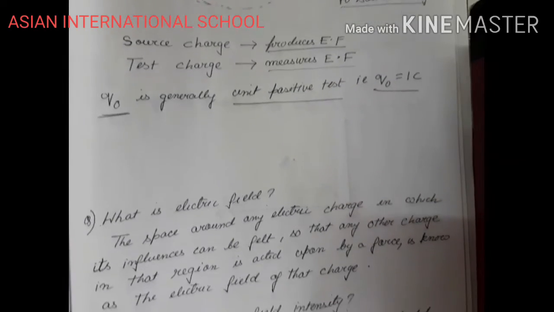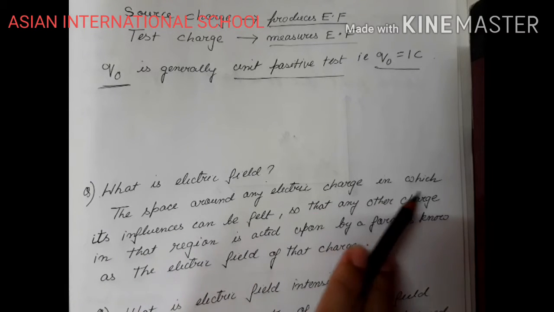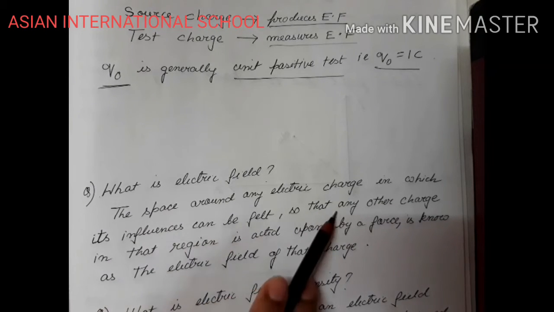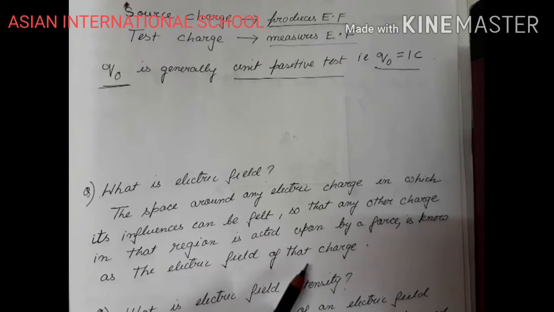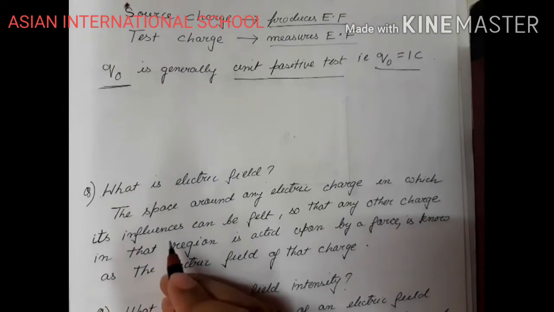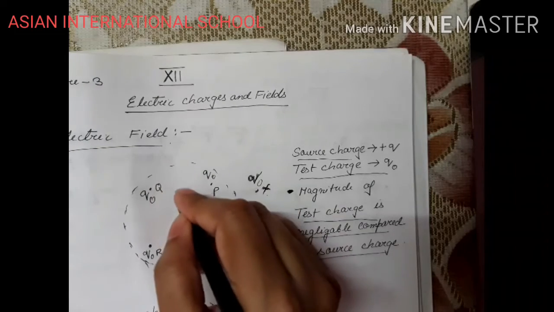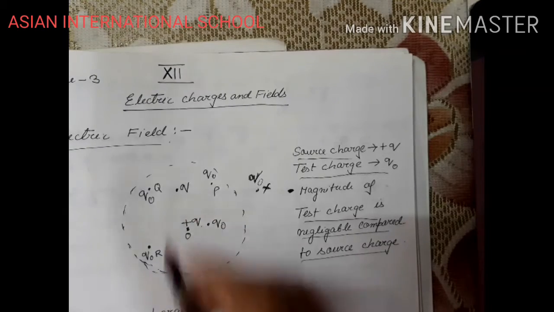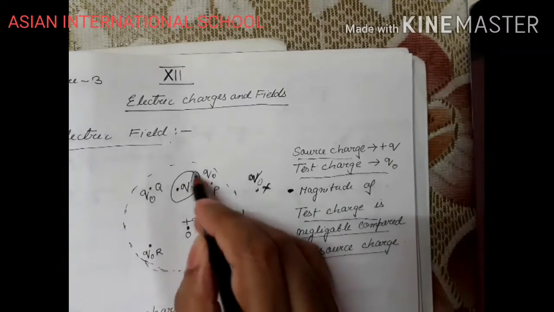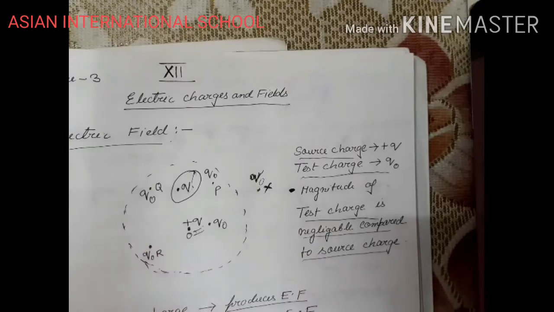So what is electric field? Electric field is the space around any electric charge in which its influence can be felt, so that any other charge in that region is acted upon by a force. That means it's a space around an electric charge. As you can see in the previous diagram, this is a space around an electric charge where you bring another charge. Suppose you bring another charge Q here, and suppose this is Q dash. This Q dash will experience a force because of this source charge. And this space is known as electric field.